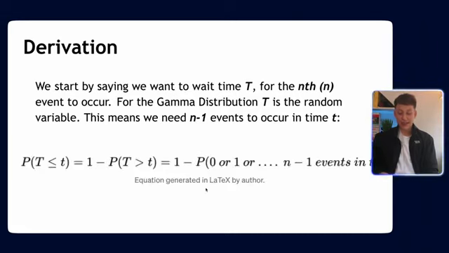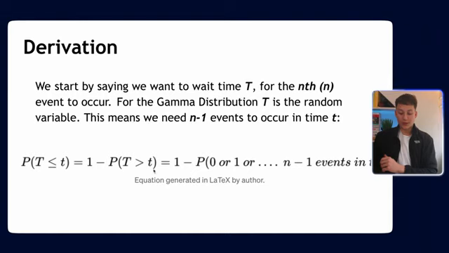What we're saying is we want the probability of big T being greater than t. Again, it's hard to differentiate between big and small t in this case. But we want to look at the probability of 0 events, or 1 event, or 2 events, or 3 events, up to n-1 events happening in time t. And we can take that away, because then we know whatever's left over must be the probability of waiting time t for the last event to happen.